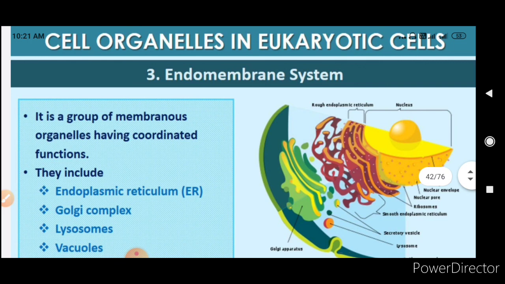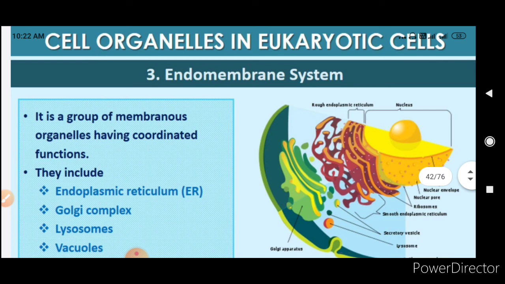When we are talking about the endomembrane system, it is a group of membranous organelles having coordinated functions. These include the endoplasmic reticulum, the Golgi complex, the lysosomes, and the vacuoles. So whenever somebody asks you what is endomembrane system, you have to remember that all the organelles in this endomembrane system will work collectively.